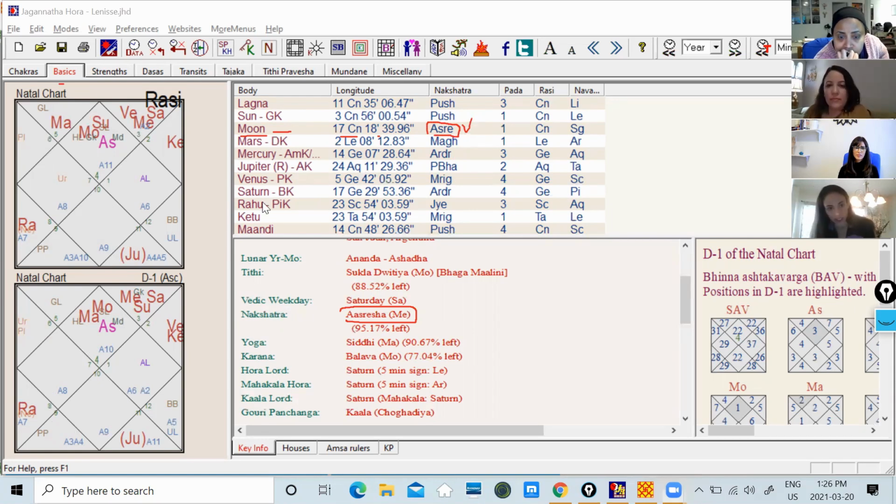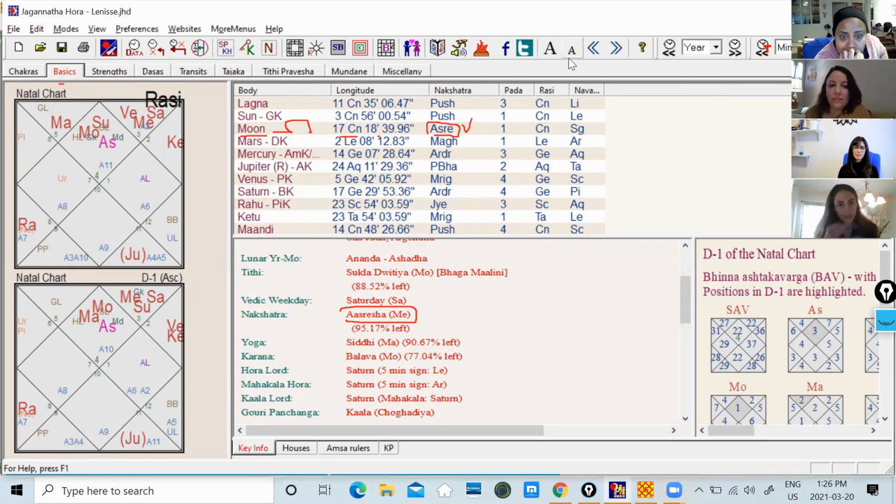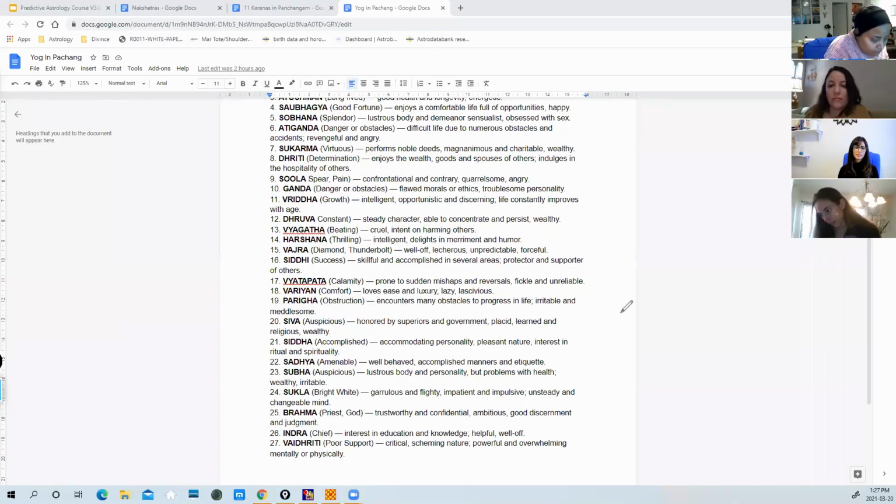If you don't remember the names of these nakshatras, there's no need to remember them. All you need to do is come to the KP tab and you can see what planet rules the nakshatra. I'll teach you step by step. I don't want to confuse you right now, but this is very simple information given to you by the software. Now come to yoga. She's born in Siddhi Yoga and in Balava Karana. Now the same thing: we're going to go back to our sheet to learn about the nature and environment given to Lennis at her birth. So Lennis was born on Siddhi Yoga.